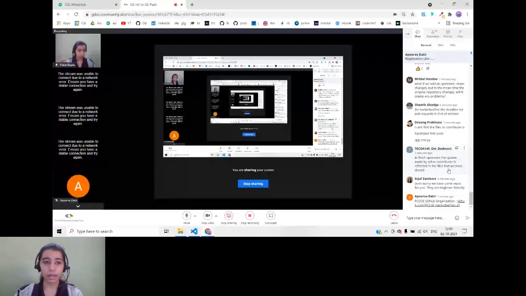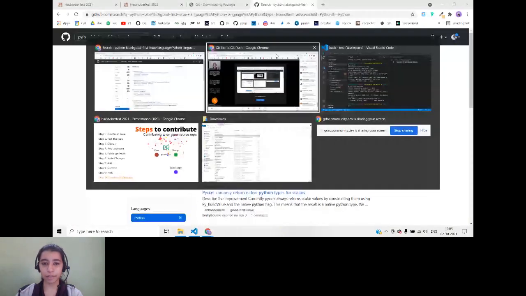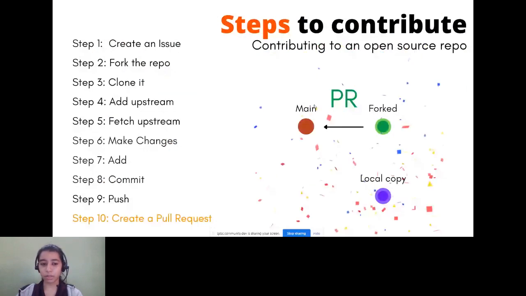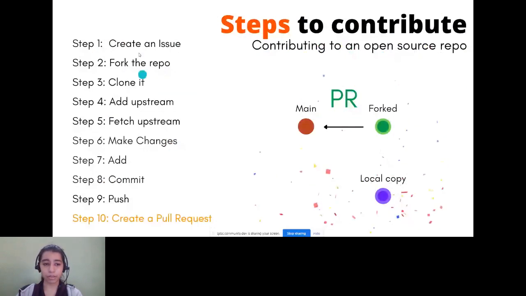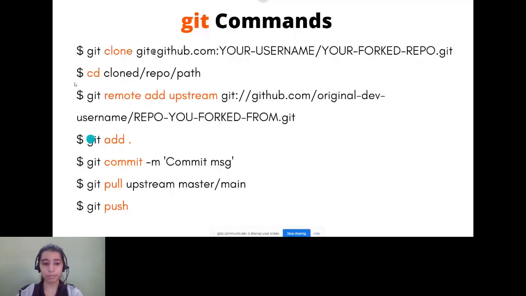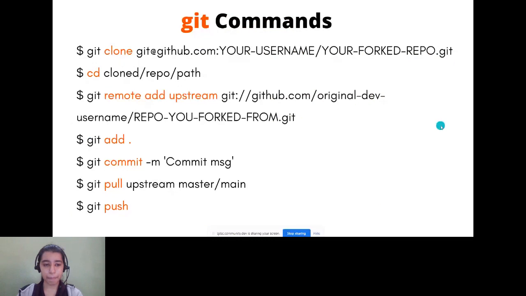Okay, so we can continue with the Q&A session after we are done with the previous steps. We will be available on Discord to clear everyone's doubts, whether you have any doubts regarding these steps, how to contribute, finding repositories or anything. These are the commands. We will be sharing this with you, but in the meantime, if you want, you can take a screenshot of this. It explains everything. These will be the steps after you have forked and everything. These are the git commands that are used.